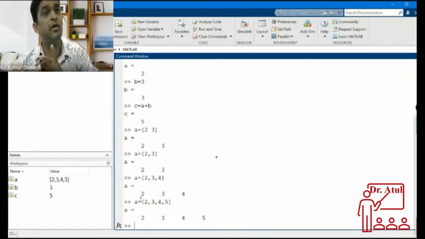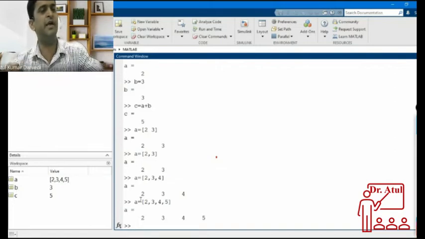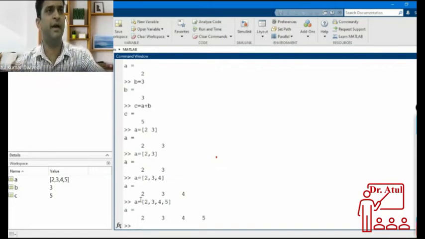I can write. Or if I want to store 2 to 100, then it is not good for a programmer to write every number. So for that purpose, there is a way in MATLAB. Anybody know how to do it? If I want to store numbers from 2 to 100 into a, then how should I write?